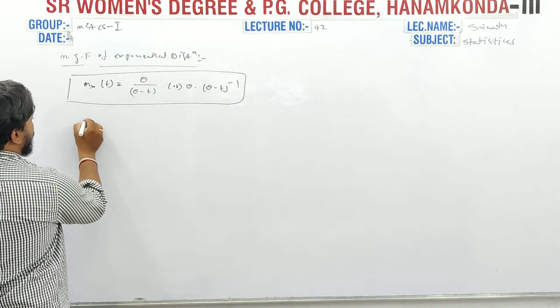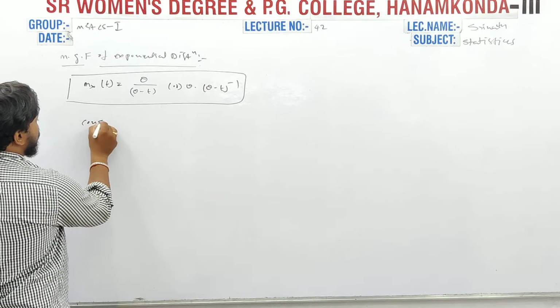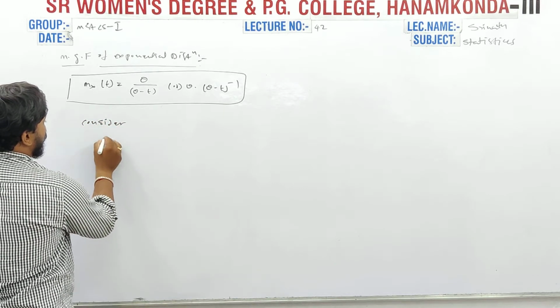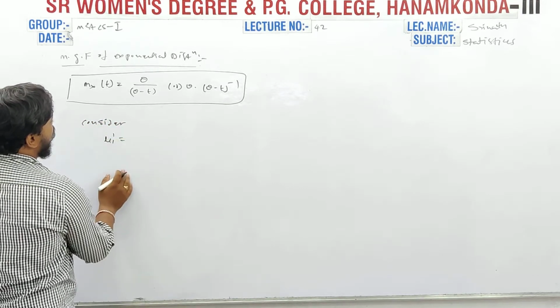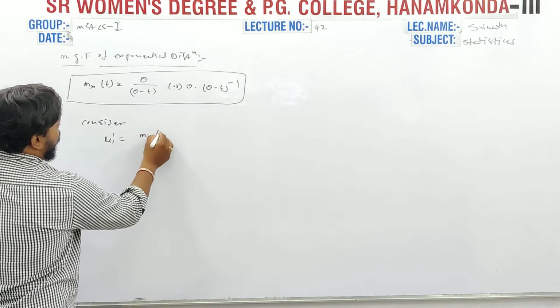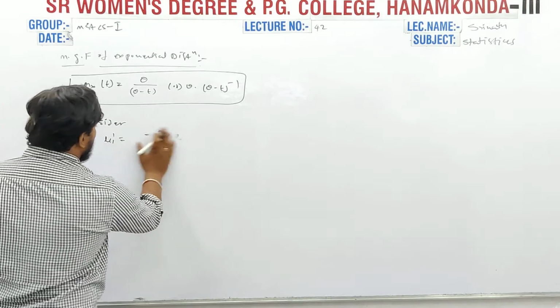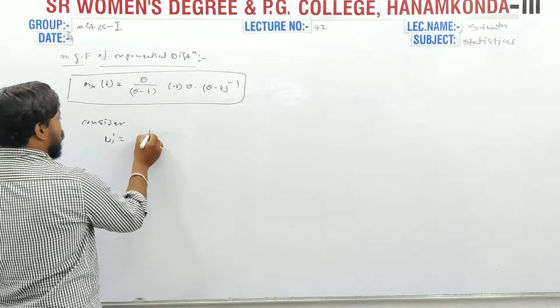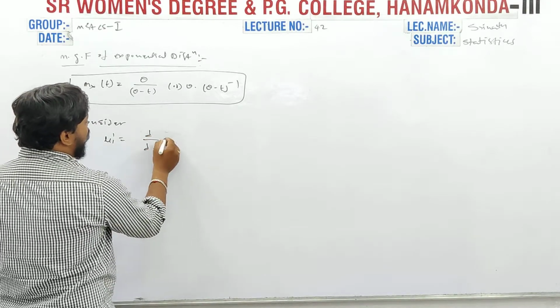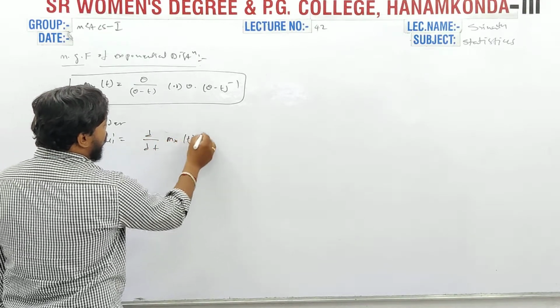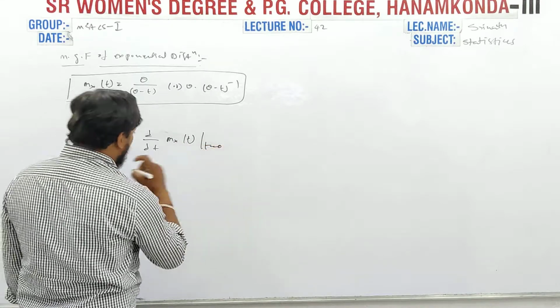We are finding the moments. Consider mu1 dash is equal to d by dt of M_X(t) at t equal to 0.